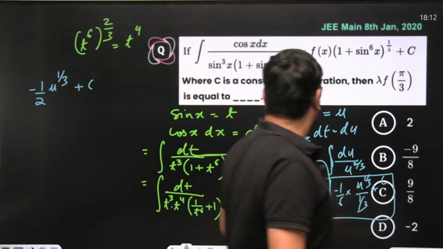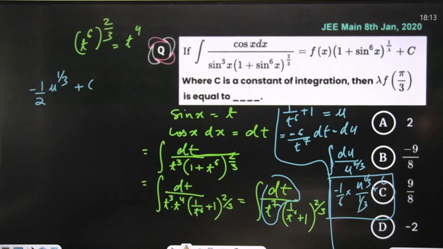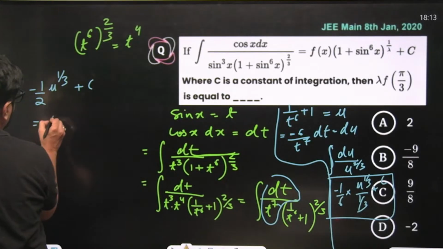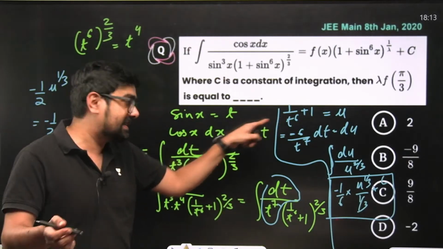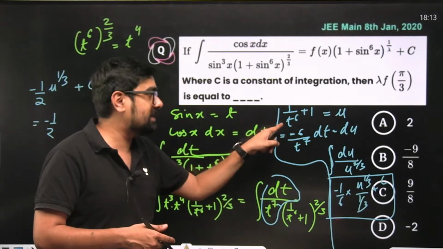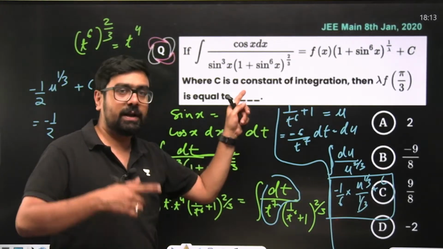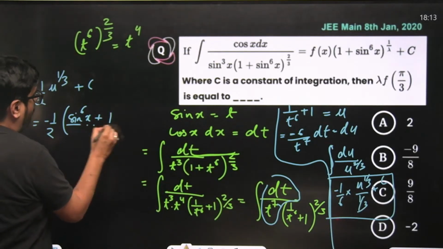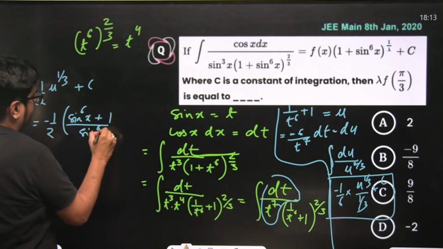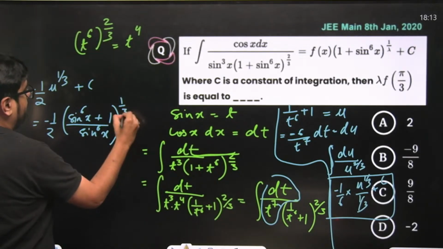So the entire thing, 1 by sine to the power 6x plus 1, becomes minus 1 by 2 into sine to the power 6x plus 1 upon sine to the power 6x, to the whole power of 1 by 3, plus c.